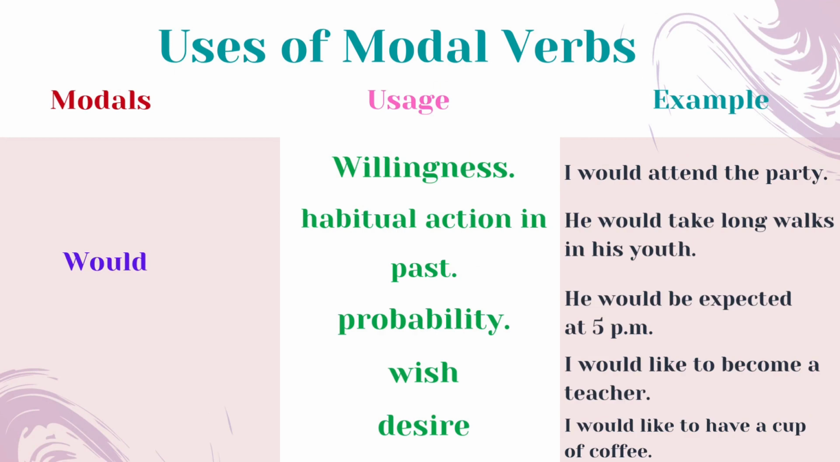The next auxiliary verb is would. We can use the auxiliary verb would for expressing willingness, habitual action in past, probability, wish, and desire. Here are some examples to illustrate what I mean. Look at these, you will understand. Okay? I would attend the party. He would take long walks in his youth. He would be expected at 5 p.m. I would like to become a teacher. I would like to have a cup of coffee.